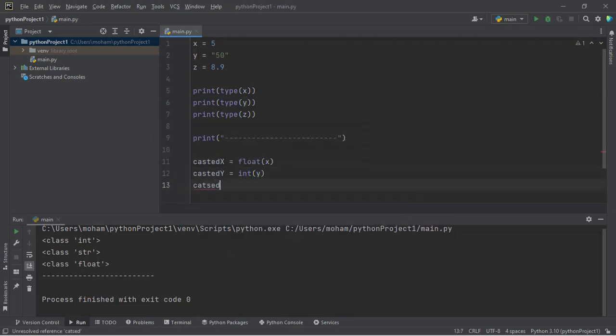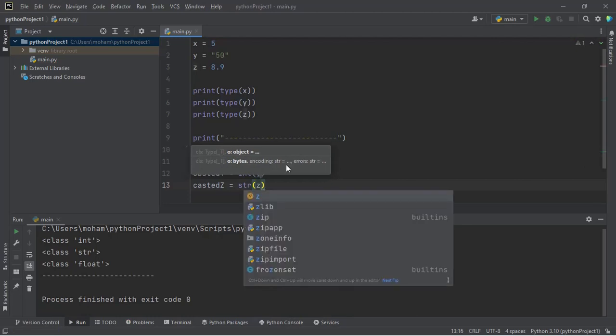Then casted z equal to, and I want to send z to, let's say, a string. Now let's not be biased: string, then I'll put z over here.